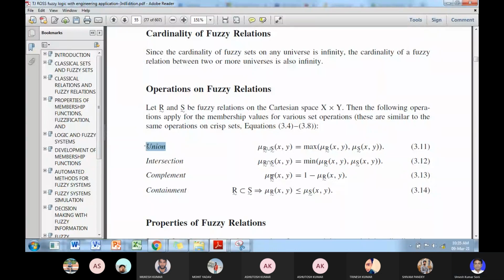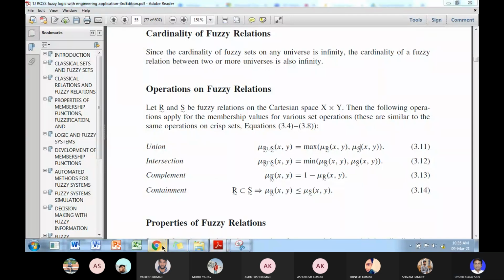Suppose R is some relation which defines the membership grade of the relation between x and y, and similarly S is also a relation between x and y, but with other membership grades.